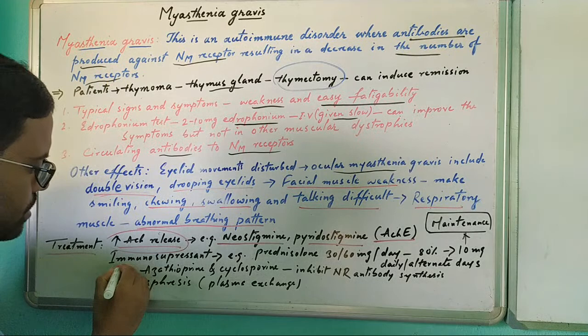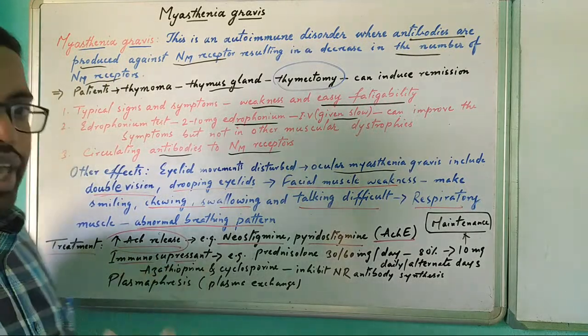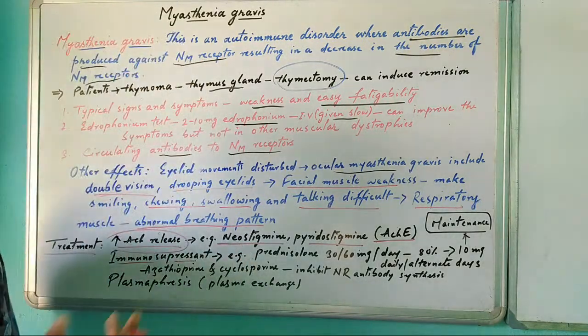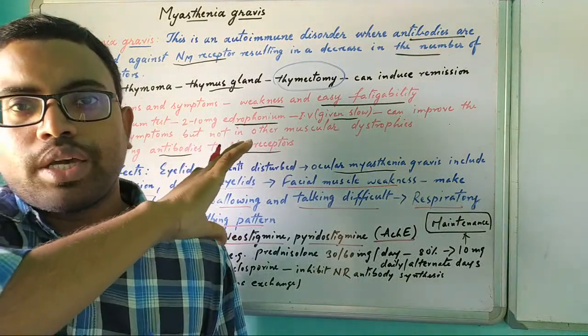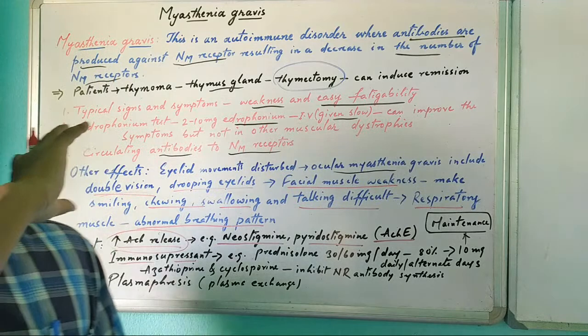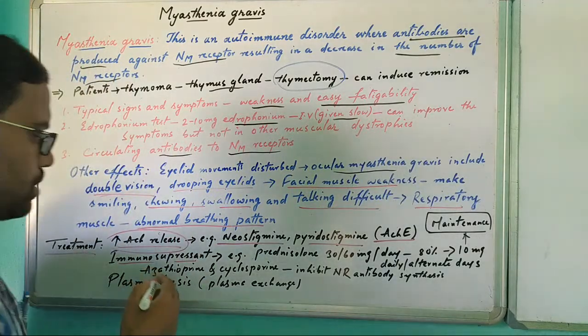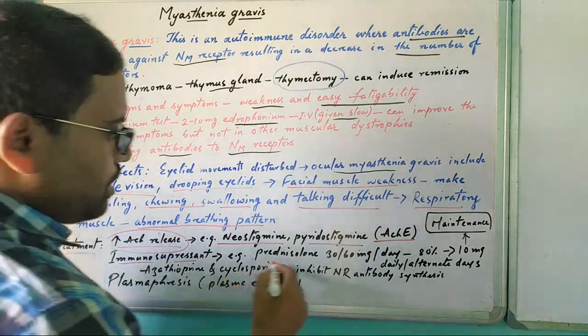Then immunosuppressants, meaning drugs that can suppress autoimmunity, so that antibodies are not produced.